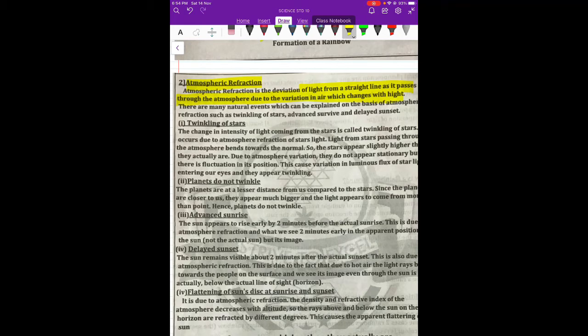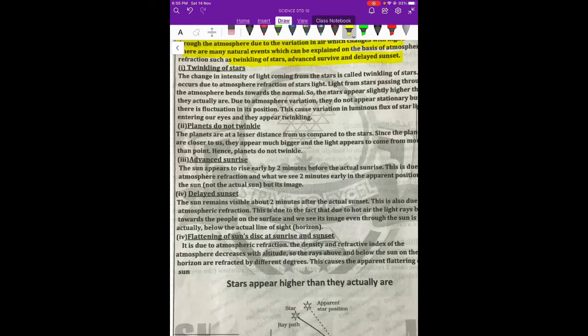It means there is no uniform refraction. Refraction is haphazard. Now this is called atmospheric refraction, and this results in some phenomenon known as twinkling of stars. We feel twinkling of stars, advanced sunrise and delayed sunset.